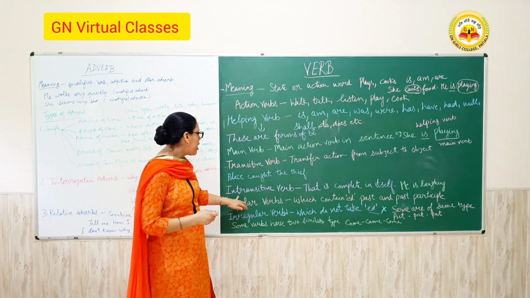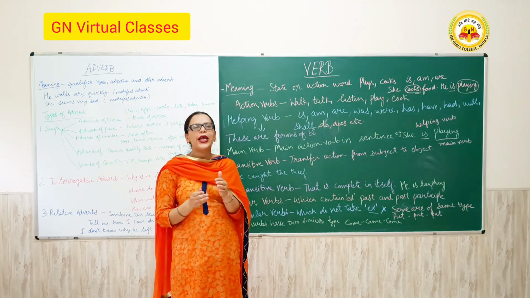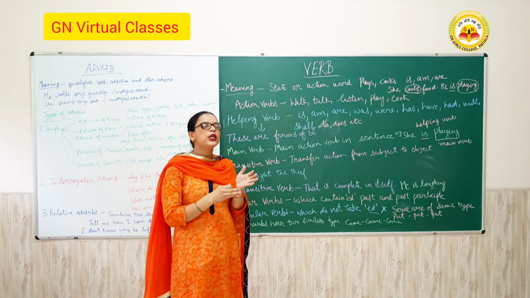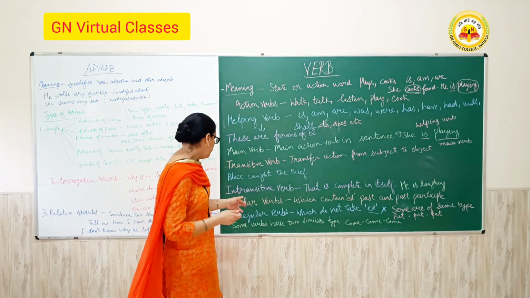Then next is the intransitive verb. An intransitive verb is complete in itself. Like he is laughing. It is complete in itself. He is laughing means one person is laughing.